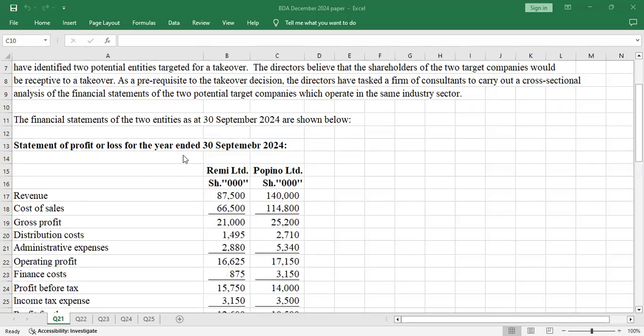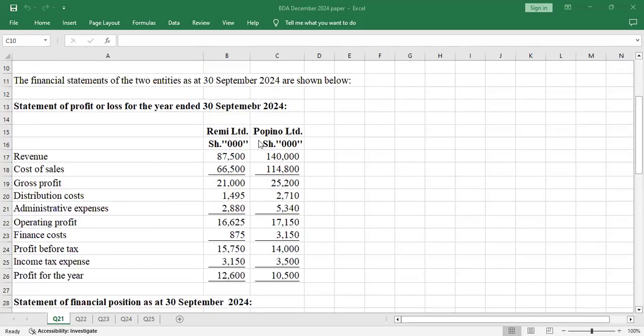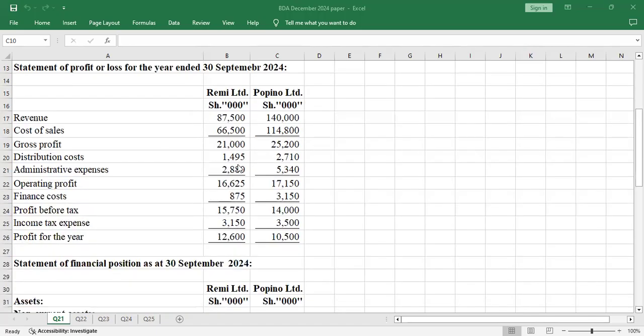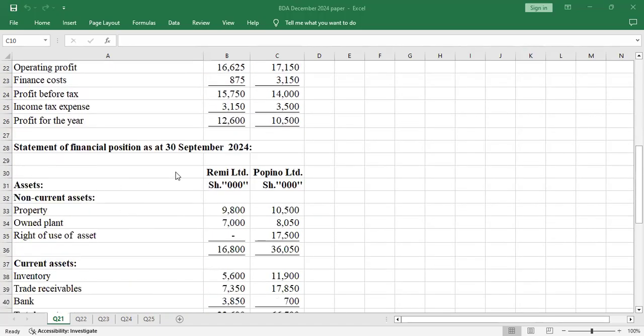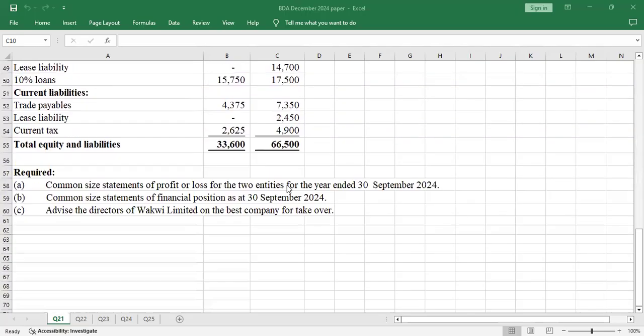So we have the statement of profit or loss for the year ended 30th September 2024, from revenue all the way to the profit for the year. Then we have Remy Limited and Pupino Limited. These are the companies that are due for takeover. We also have the statement of financial position as of 30th September 2024, both for Remy Limited and Pupino Limited.